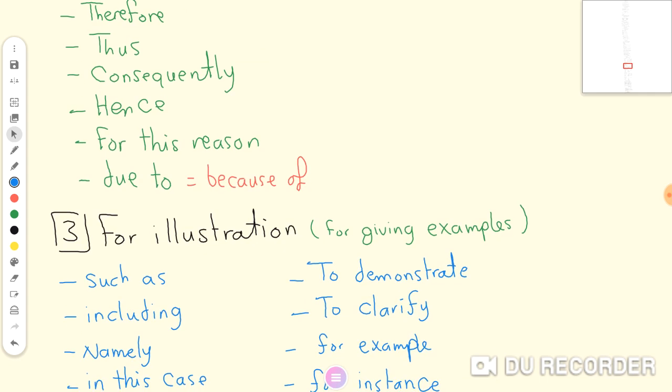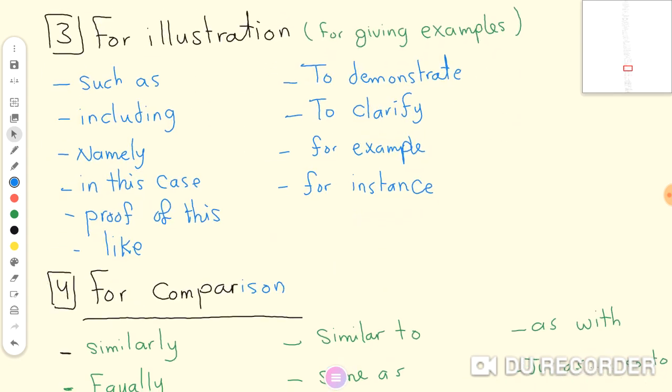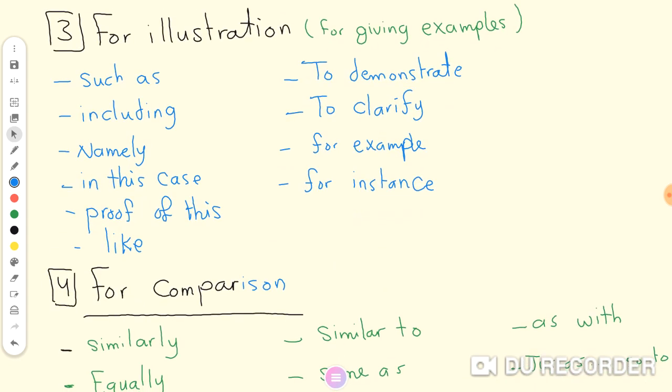The third type of transitional words, to give examples, to enlarge the paragraph, to give us more explanation for the idea you would like to illustrate, like such as, including, namely, in this case, proof of this, like, to demonstrate, to clarify, for example, for instance.